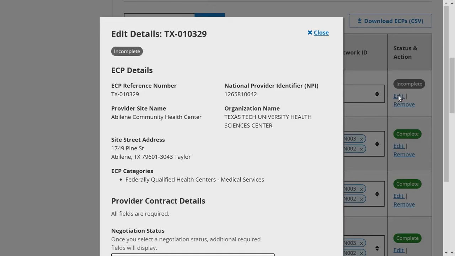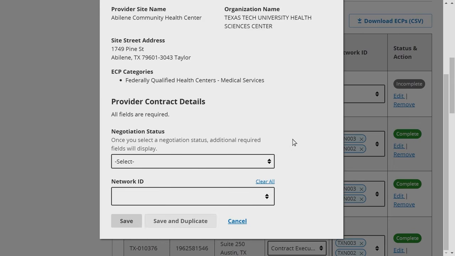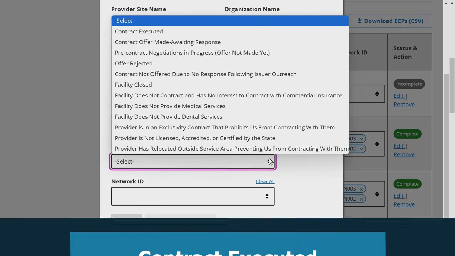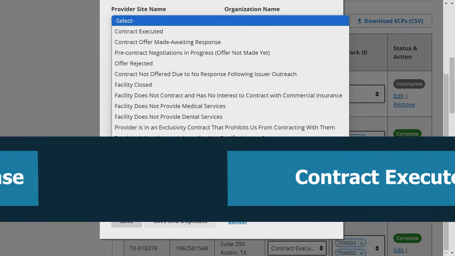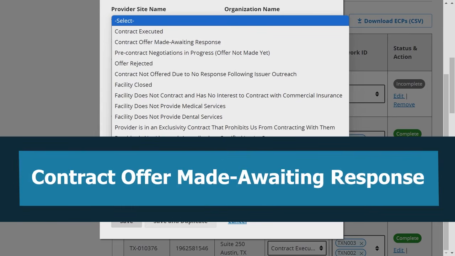For each ECP, issuers are required to provide the associated contract negotiation status and network IDs. First, select the applicable contract negotiation status. Contract executed if the issuer has already contracted with this provider for the upcoming plan year. Contract offer made, awaiting response, if the issuer has offered a contract to a provider for the upcoming plan year and is waiting for a response.